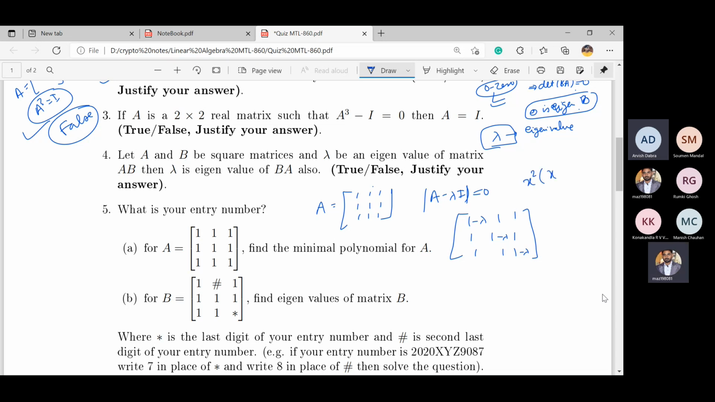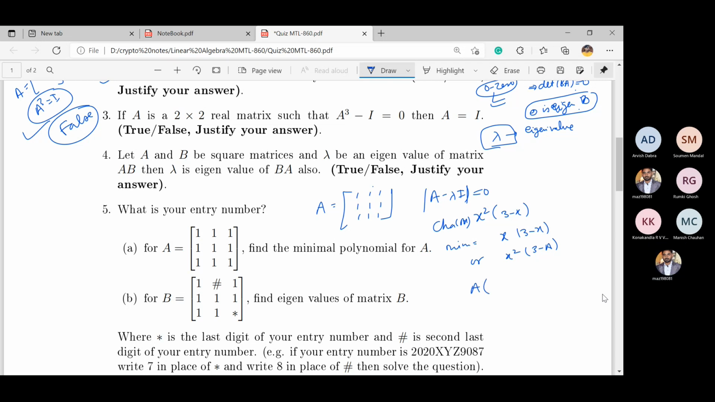x square times x minus 3, or 3 minus x. Yes, 3 minus x actually. So this one is the characteristic polynomial. So you have to check the possibility of minimal polynomial, which is x times 3 minus x or x square times 3 minus x.